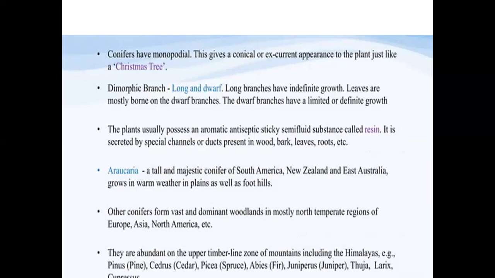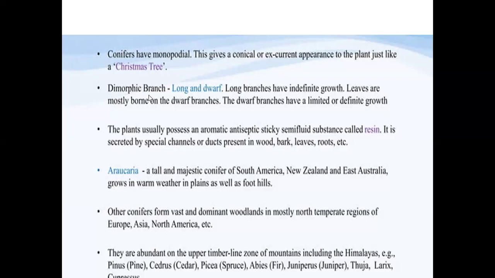That is, they develop only one type of main branch, that is why we call them monopodial. And the plant gives the appearance of a cone shape. They appear just like a cone. The best example is a Christmas tree, which is just like a cone shape. Even conifers appear conical or Christmas tree shaped.